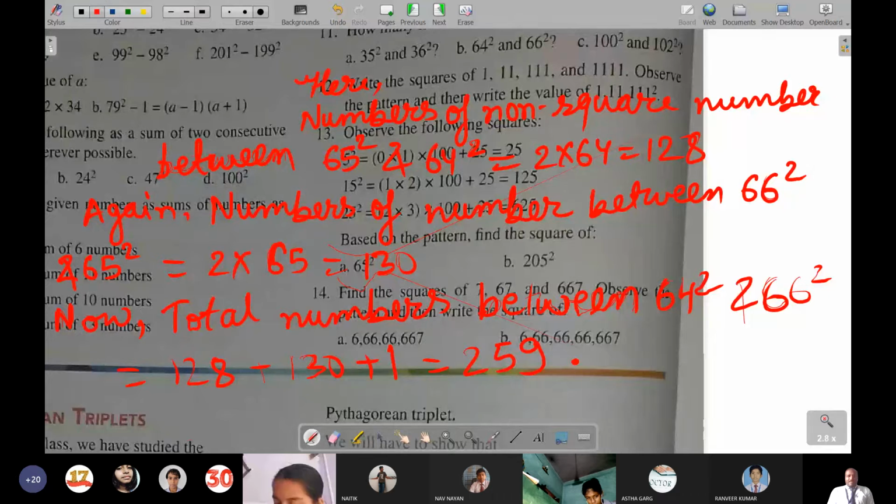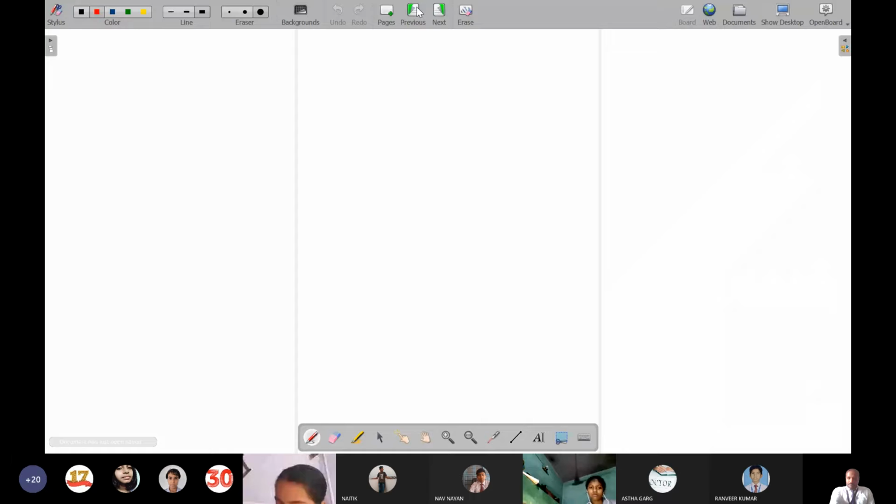Sir, in the middle, someone has asked why we are multiplying with 2. This is the formula that I had explained to you earlier in the text. Yes, Yuvraj, you are saying something? Sir, I was saying that the 1 came because we have not counted 65 square. That's why we have written 1, sir.